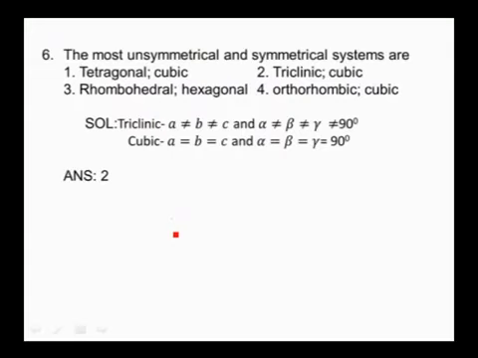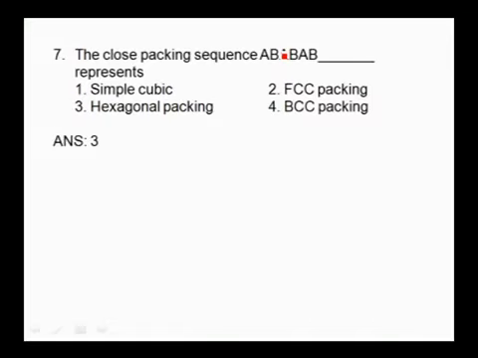In cubic system, all lengths as well as all angles are equal to one another. So this is the most symmetric system. So our answer is triclinic and cubic, which is the second option. And come to the next one.